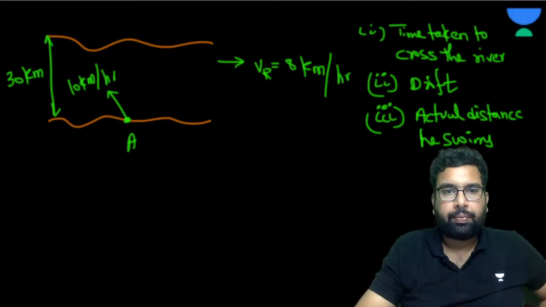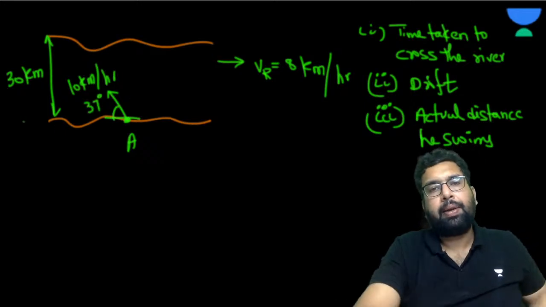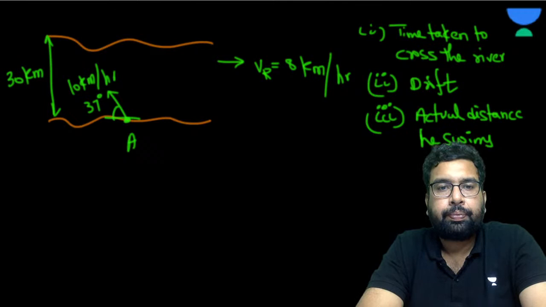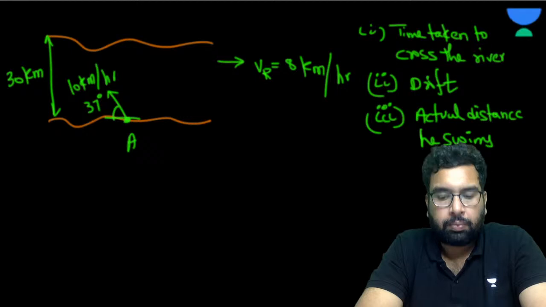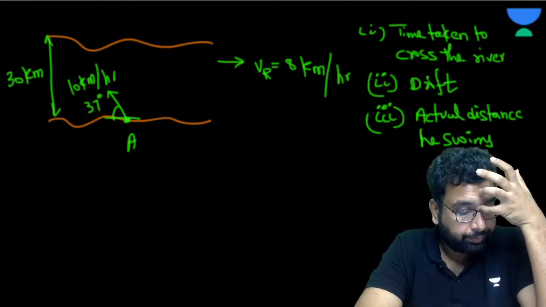Yeah, angle I have to give, right. Sorry. So the velocity is making, let's say, 37 degrees. Now please do it. Yeah, very good.